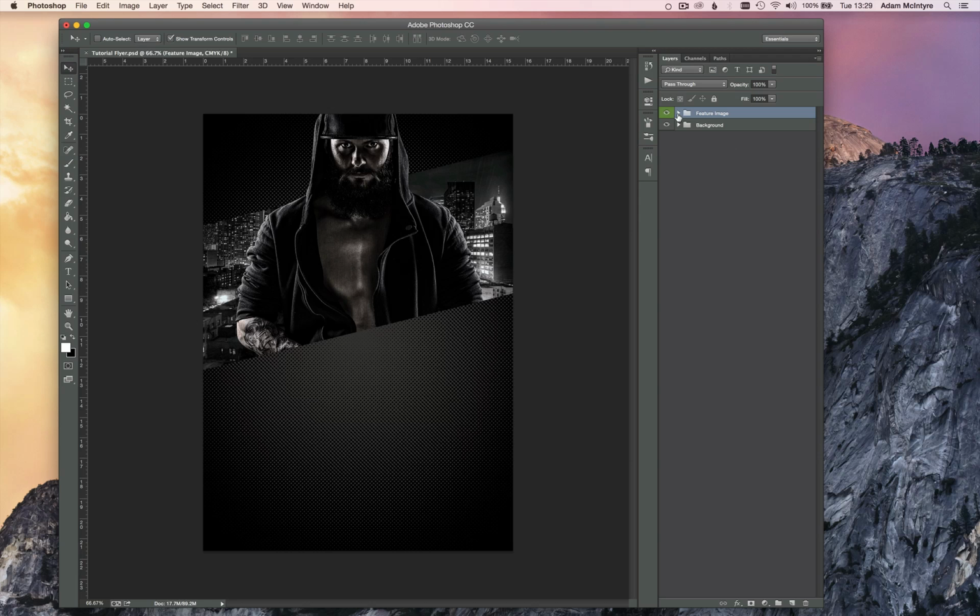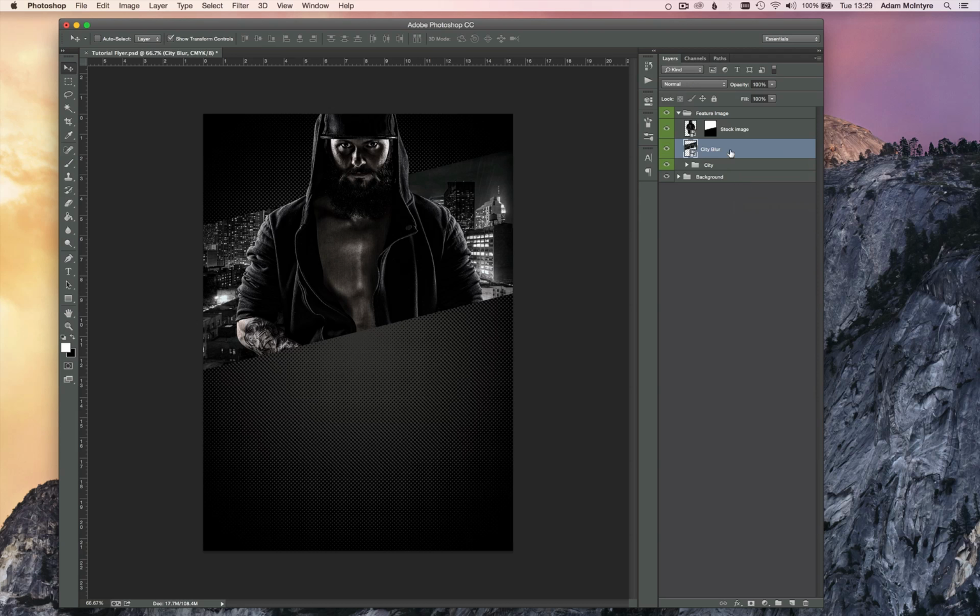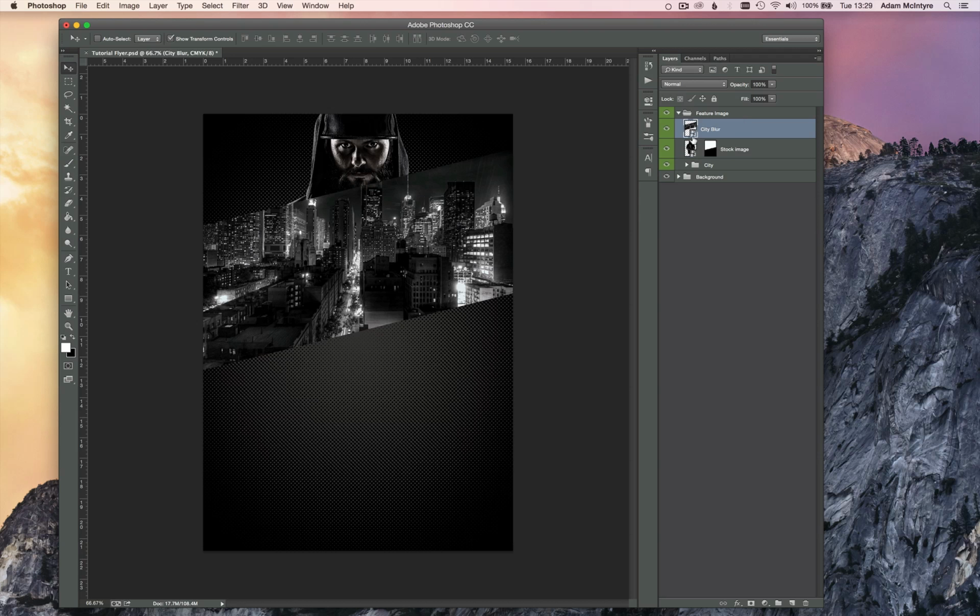I want to add some sort of creative effects to help add some depth to the top half of our flyer. So follow very carefully with what I do now. I'm going to select the city folder. I'm going to duplicate it. I'm going to call it city blur. Then I'm going to right click and convert to smart object. I'm then gonna place this on top of our stock image layer.